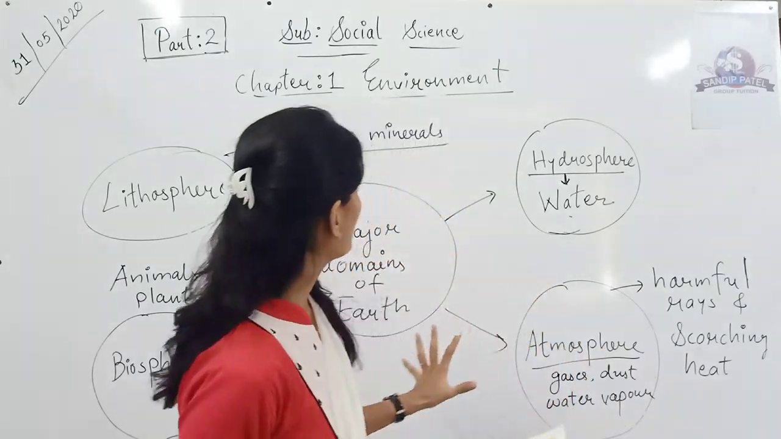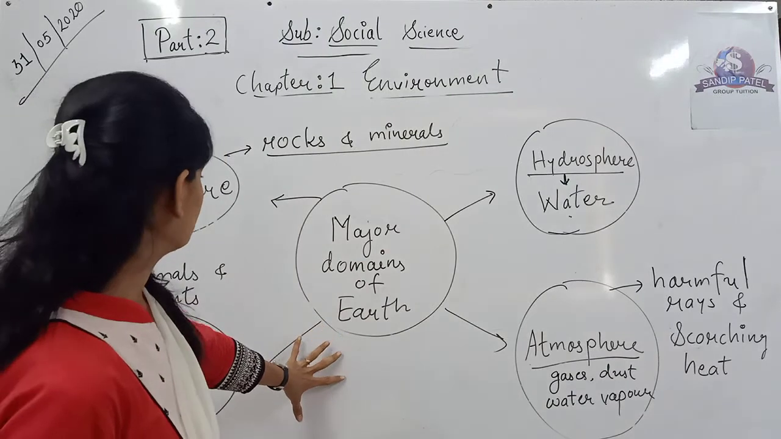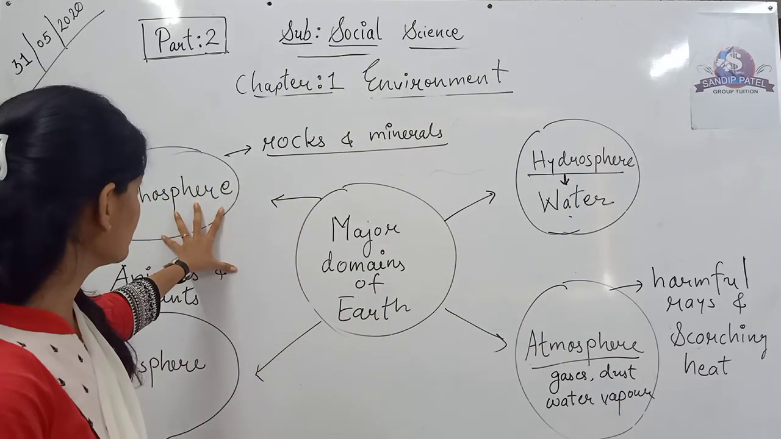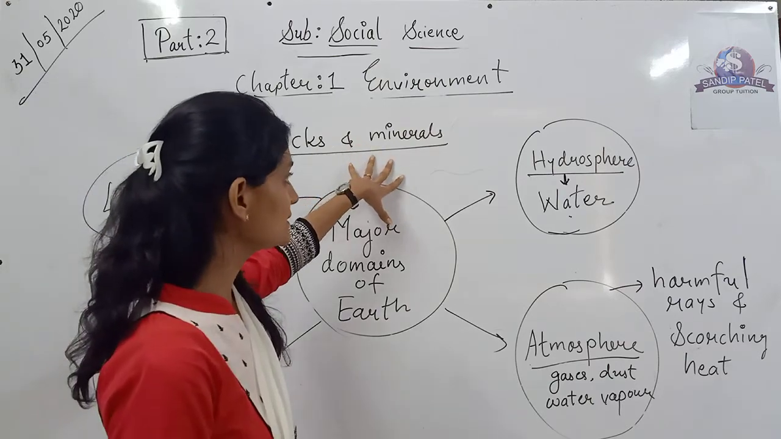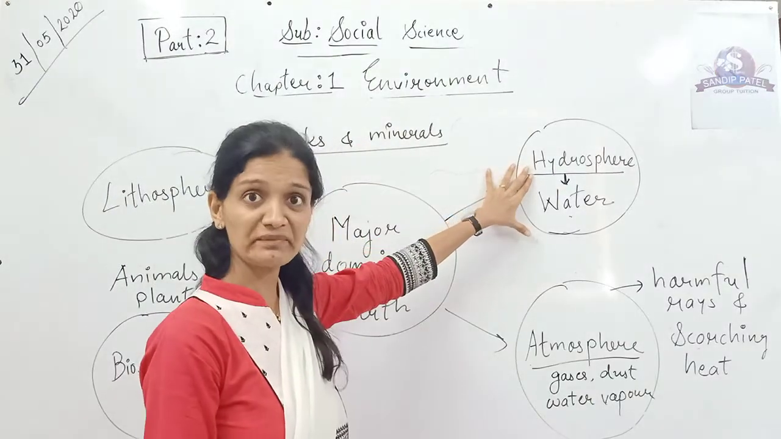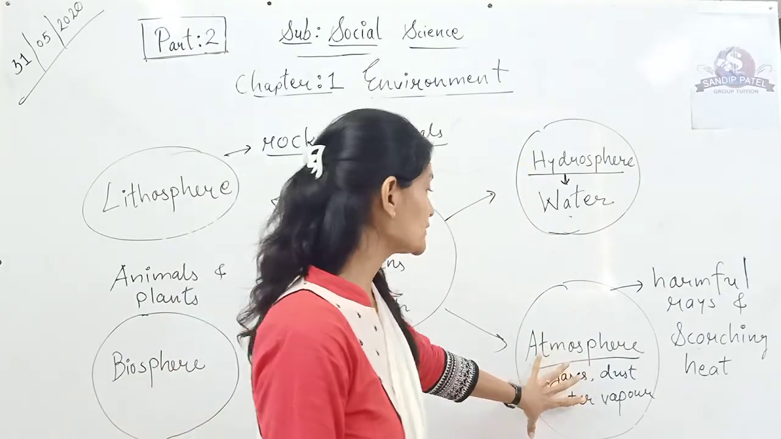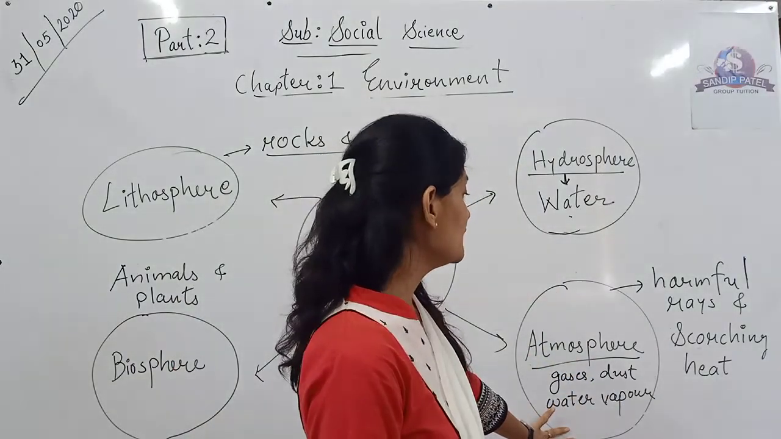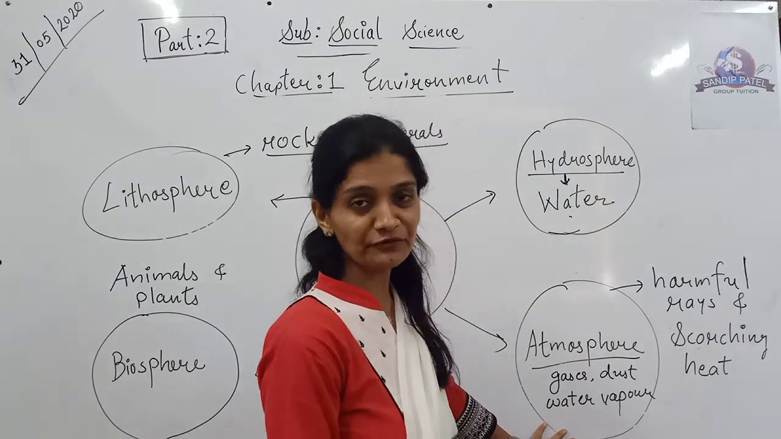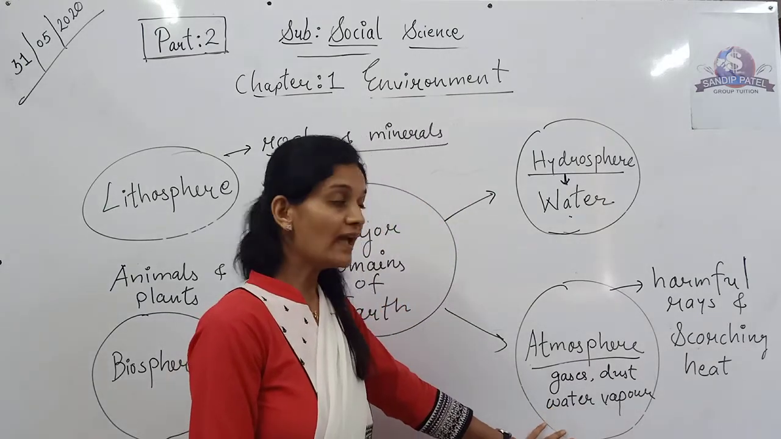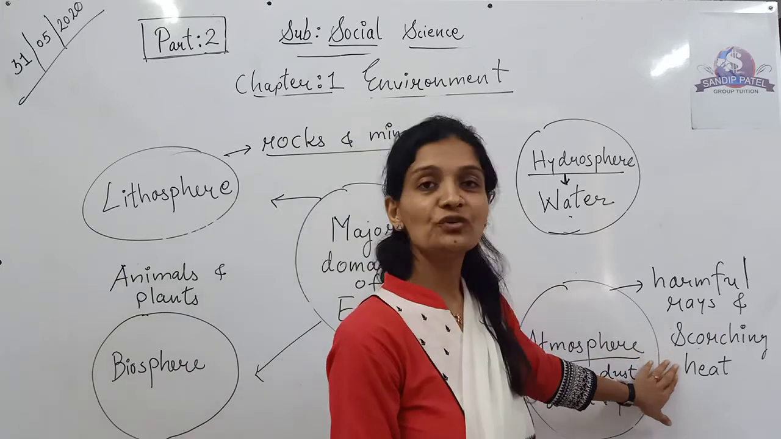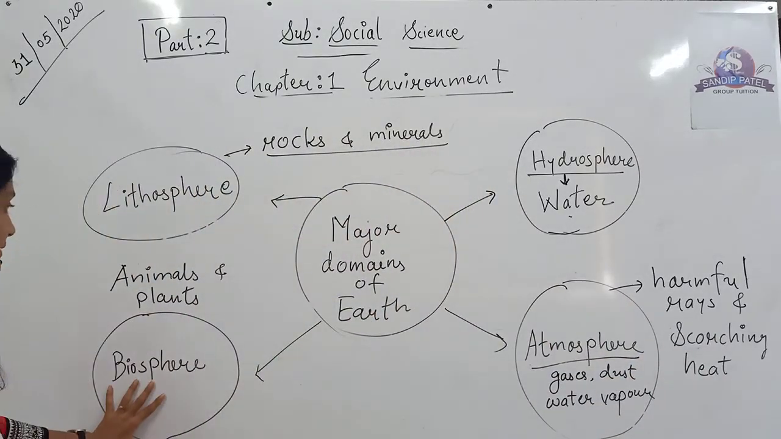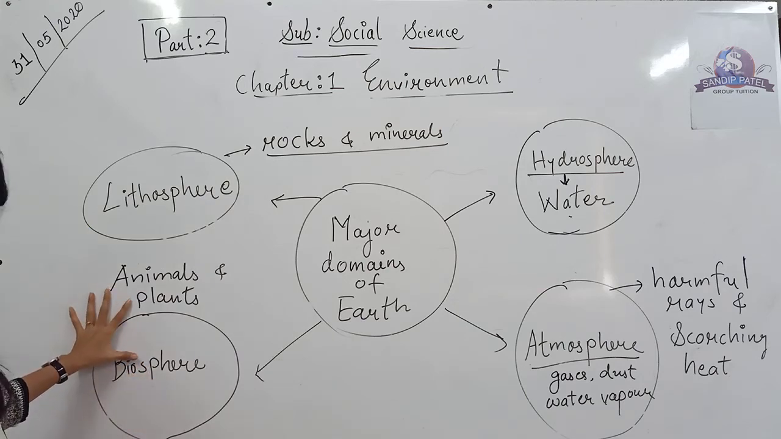So that was all about the major domains of the earth. Let's repeat the points. Lithosphere, made up of rocks and minerals. Hydrosphere, major source of water. Atmosphere, made up of gases, dust and water vapor, and it always protects us from the harmful rays and from the scorching heat of the sun. Here we have the last one, biosphere, made up of animals and plants.